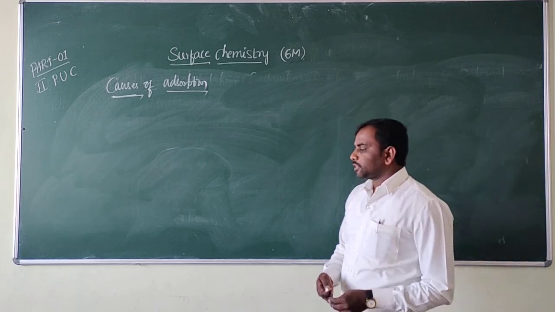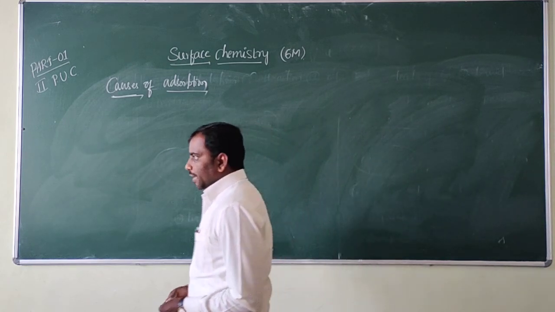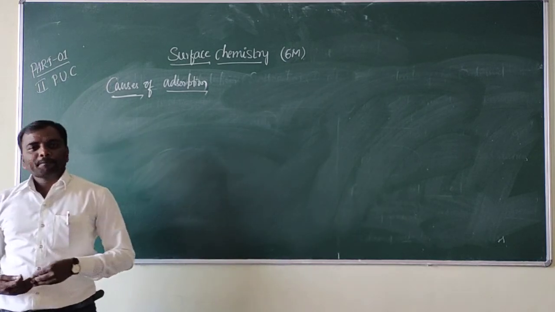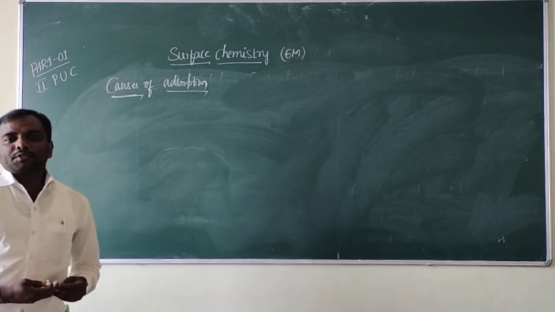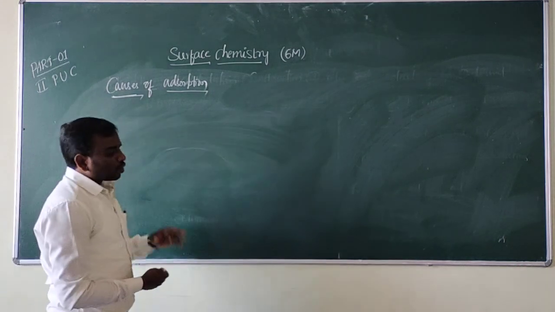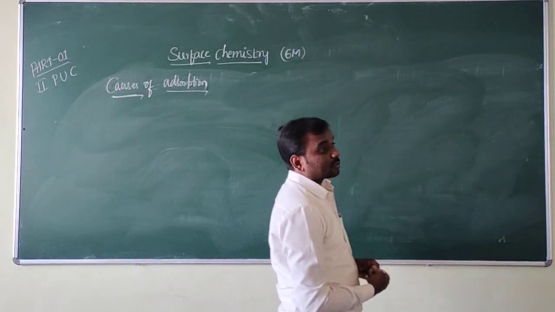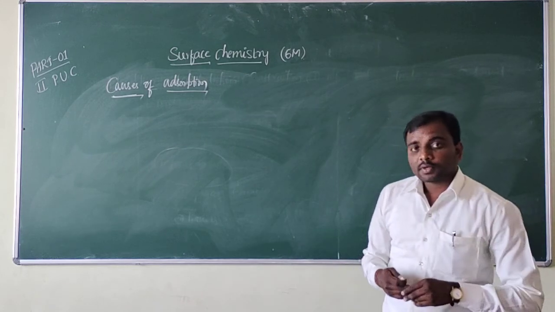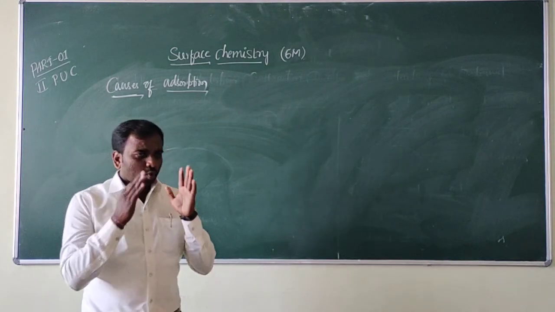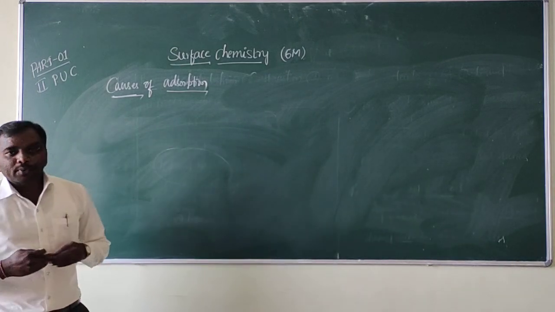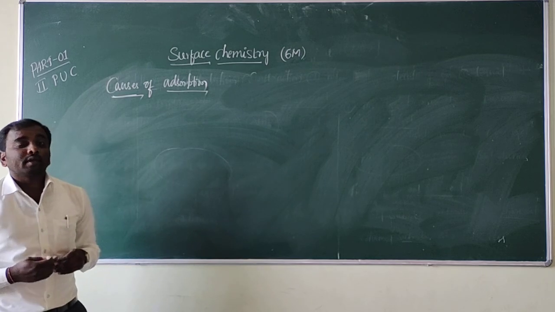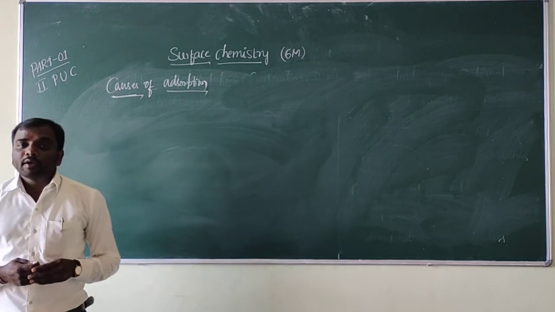Already we know that physical and chemical processes take place on solid substances. Okay, see, this absorption takes place on solid substances. Some solids have their own properties. Why does this absorption take place on solid substances?